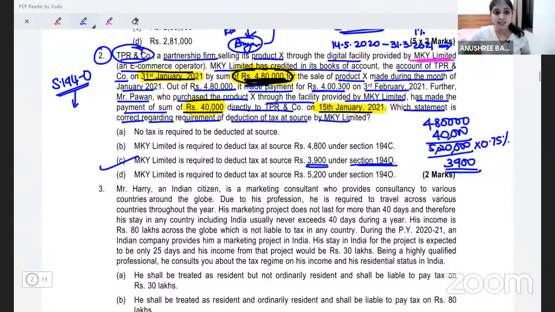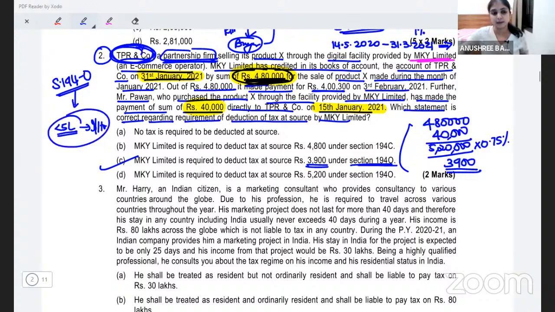But here, who is my assessee? TPR and Co, a partnership firm. So that is why we are not talking about that 5 lakh discussion in the solution. Okay, just in case you're wondering, I'm clarifying this. Section 194O does say that if the gross amount is within 5 lakhs, no need to deduct any tax under 194O. But this is applicable only for individual and HUF. But my assessee over here is a partnership firm and it is more than 5 lakhs. So anyways, this point of 5 lakhs will not apply. So your answer will be option number C.